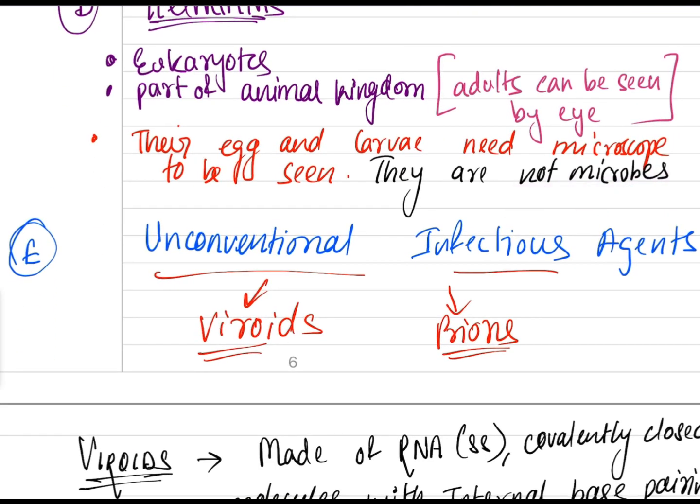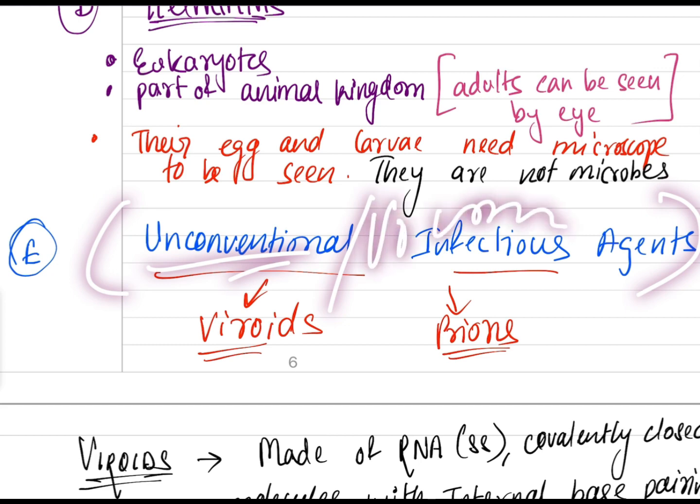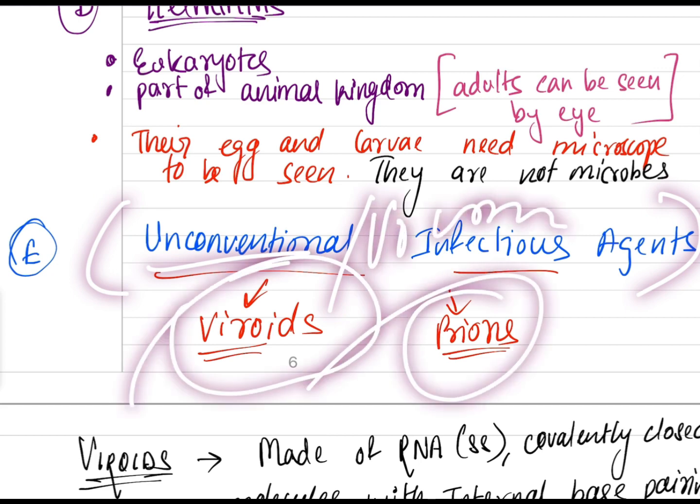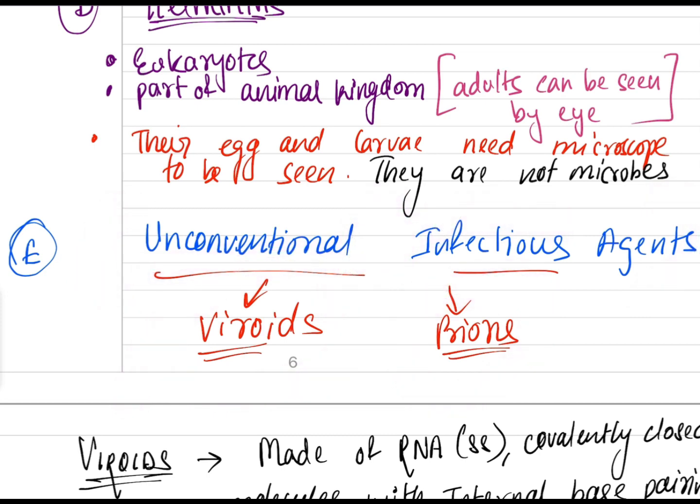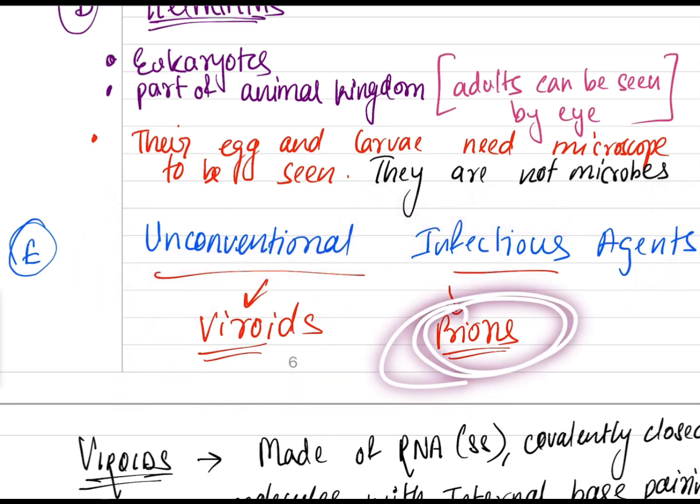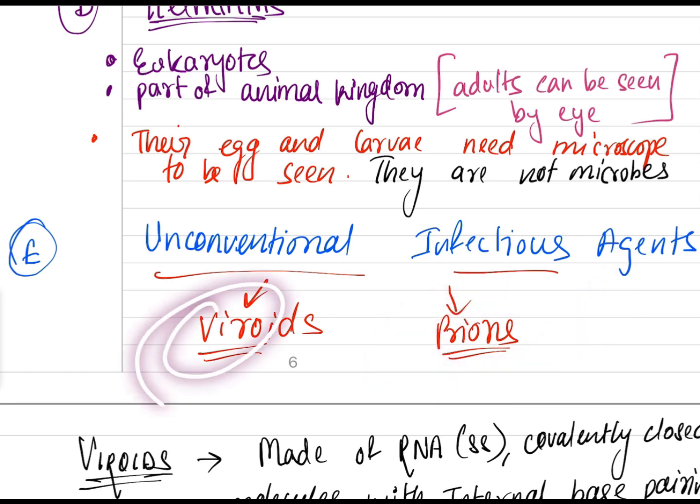Now there are two types of unconventional infectious agents. Unconventional means uncommon, not common. They are viroids and prions. Now see, what does the name suggest? Prions means proteins. P for prions, P for proteins. And viroids, they do not have proteins.